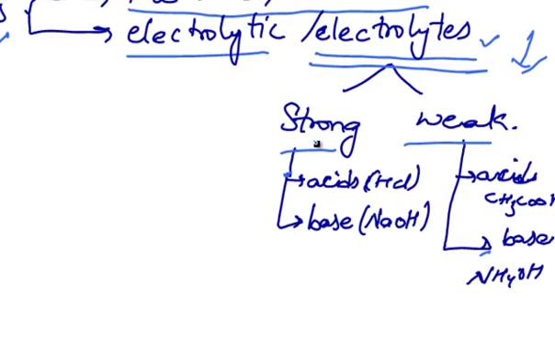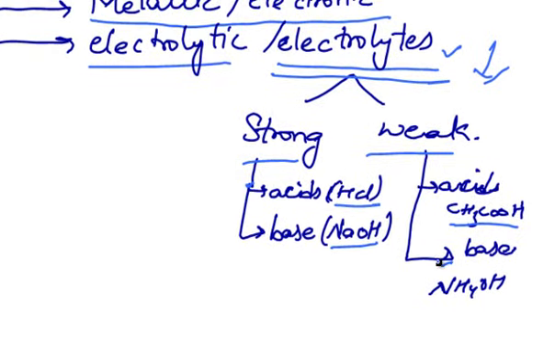Examples of strong electrolytes are strong acids and strong bases. Examples of weak electrolytes are weak acids and weak bases. Examples of strong acids are HCl, H2SO4, HNO3, HBr, etc. And examples of strong bases are NaOH, KOH, Ca(OH)2, Mg(OH)2, etc. Examples of weak acids are CH3COOH, all organic acids, HCN, CH3CH2COOH, etc. Examples of weak bases are NH4OH, alkyl amines, etc.